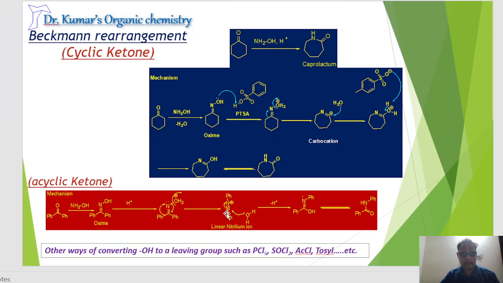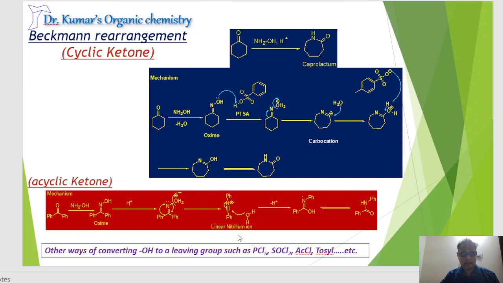Since it attains the triple bond, the structure will be linear. Then it is attacked by water. So it does not matter whether it is a cyclic or acyclic ketone, the outcome will be the same. But mechanism wise, cyclic ketones go through a carbocation, whereas acyclic ketones go through a nitrilium ion. That is the main difference.